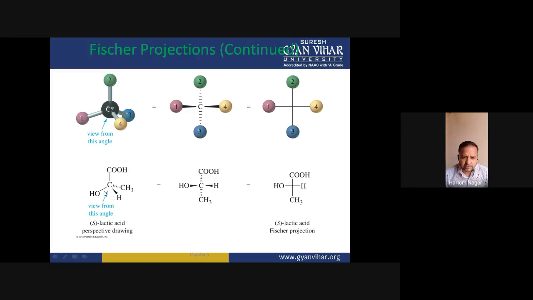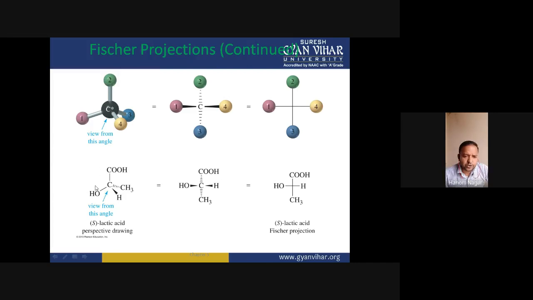Here the least priority group is present in front of the viewer. So if the least priority group is in front of the viewer, then we revert the configuration that results from the sequence of these groups according to the priority order.